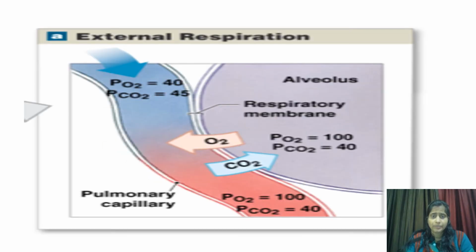Now we have external respiration. In external respiration, we can see that there is exchange of oxygen and carbon dioxide. This exchange is taking place between lungs and blood cells. Alveoli are present in the lungs and the capillaries are present in the blood cells. So we have oxygen going towards the blood and carbon dioxide going towards the lungs. This is the exchange which takes place in external respiration.